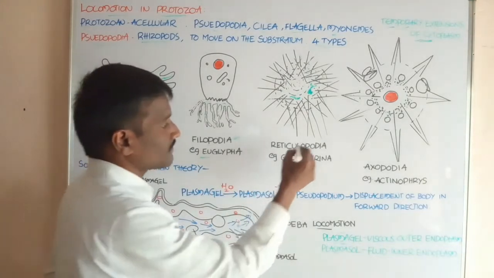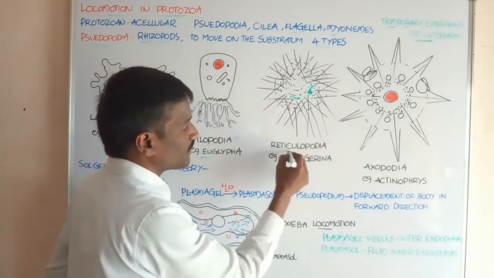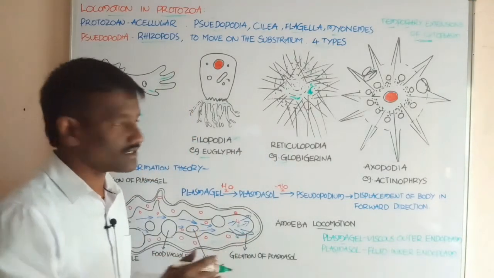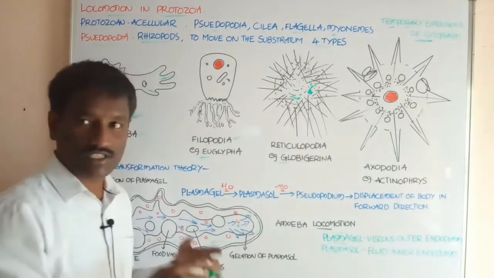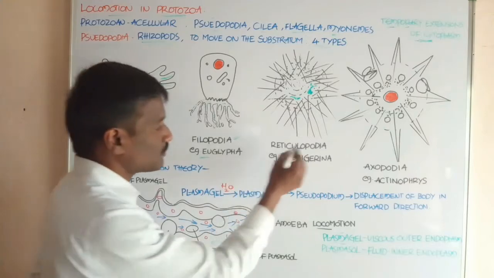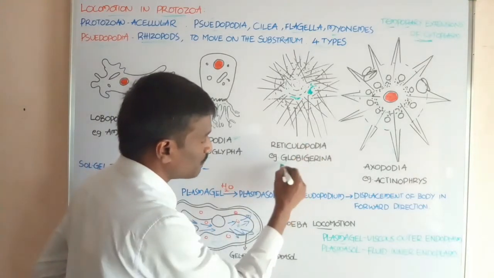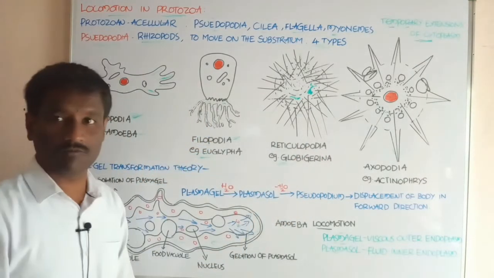Reticulo means network-like structures, and podia means it helps in locomotion. Reticulopodia is the type of pseudopodia present in Globigerina.